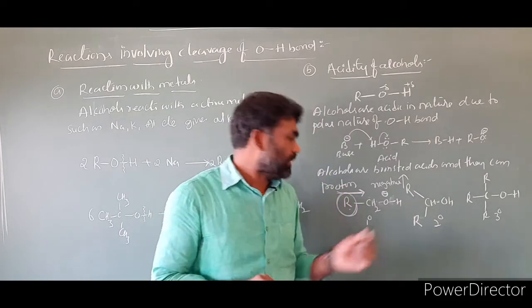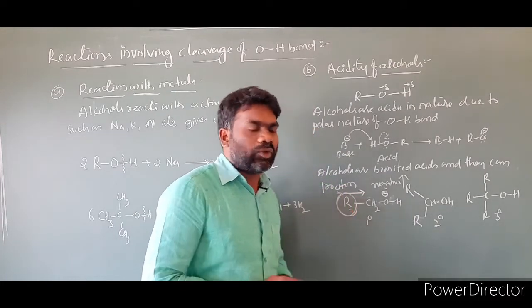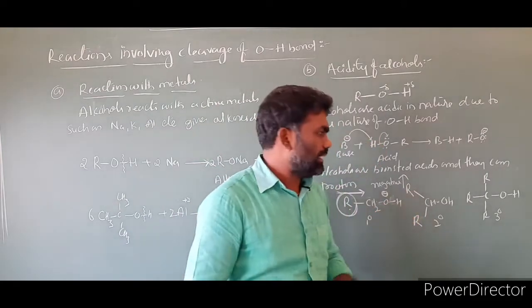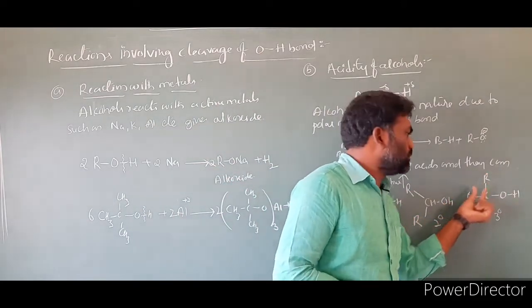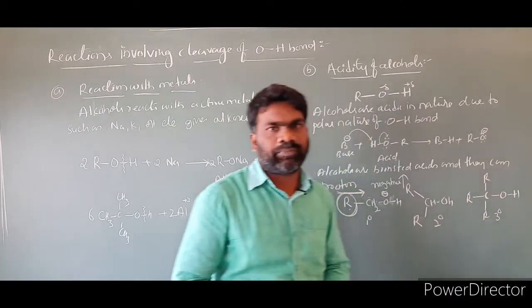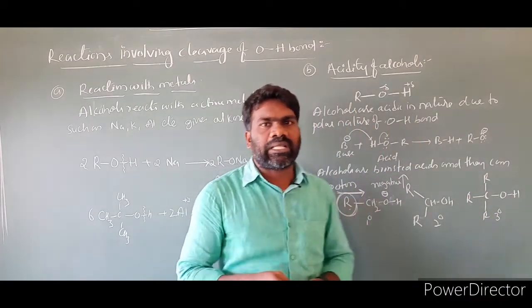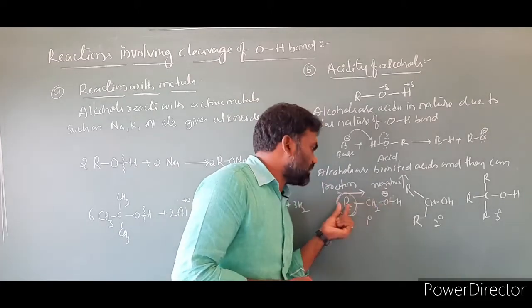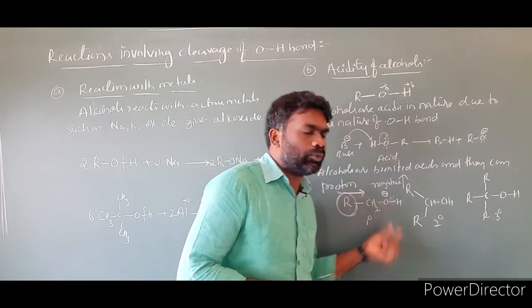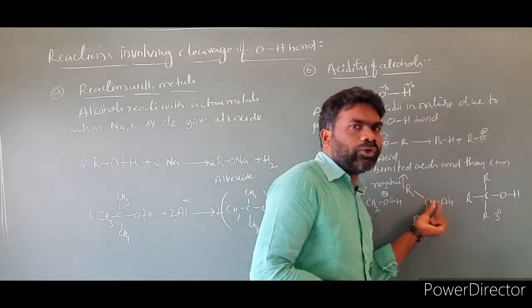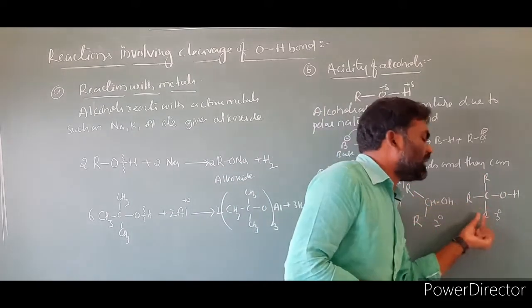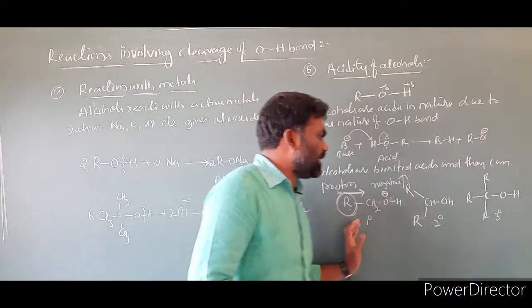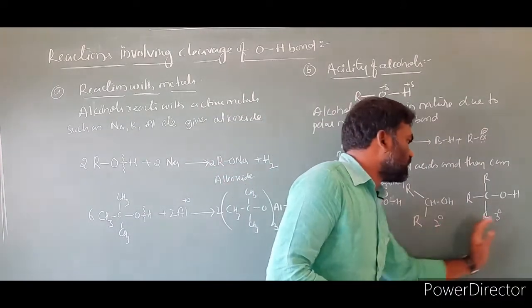I am repeating one more time. The point is this is an alkyl group. Here only one alkyl group is there. Here 1, 2 alkyl groups are there. In the case of tertiary alcohol, 1, 2, 3 alkyl groups are there. Now what is an alkyl group? An alkyl group is an electron donating group. It will donate electrons towards oxygen. So here is only one electron donating group. Here 1, 2 electron donating groups. Here 1, 2, 3 electron donating groups. Clear? So electron donating groups increase from primary alcohol to secondary alcohol to tertiary alcohol.